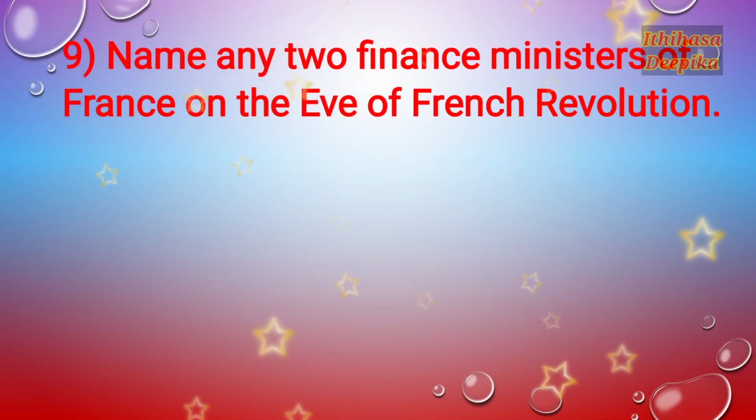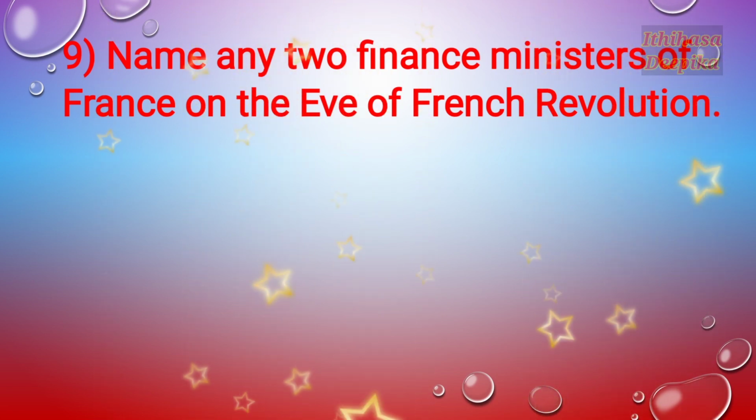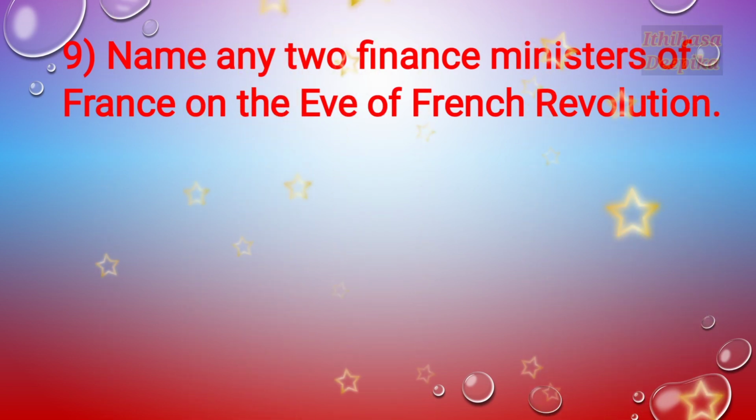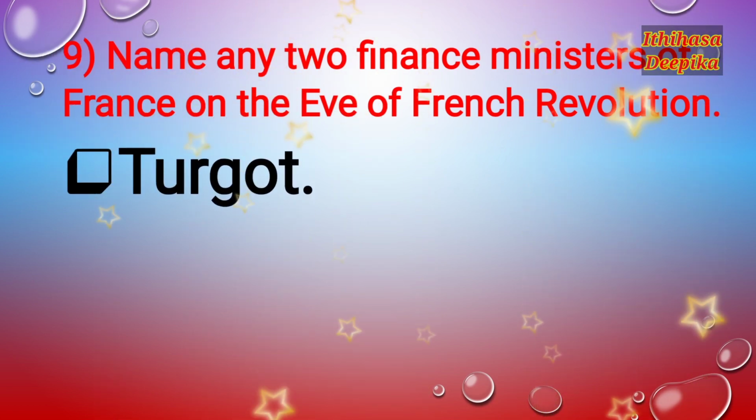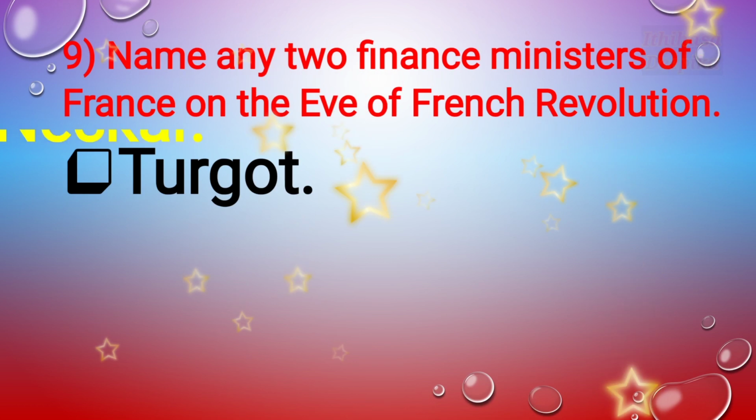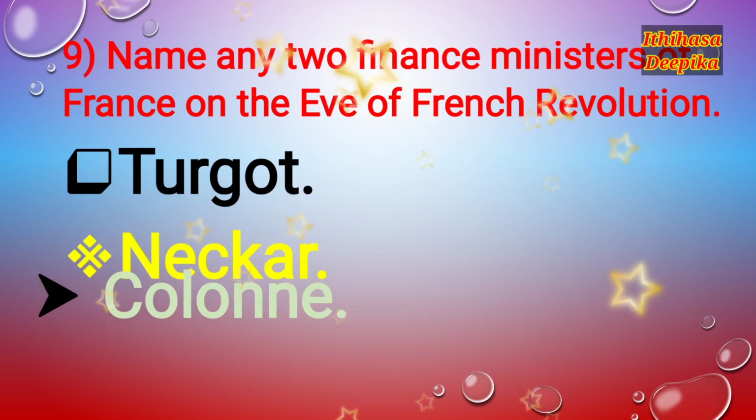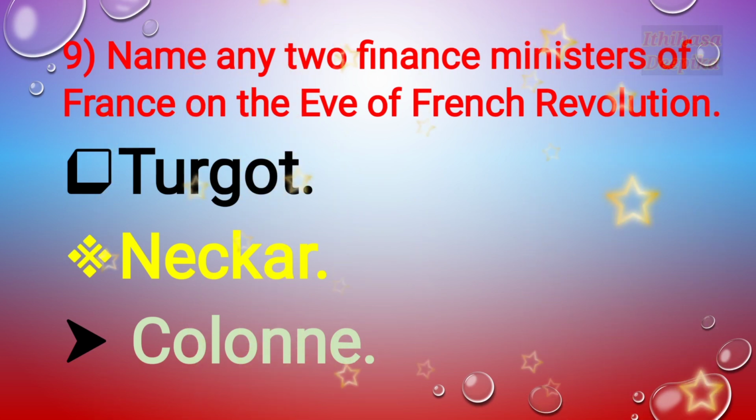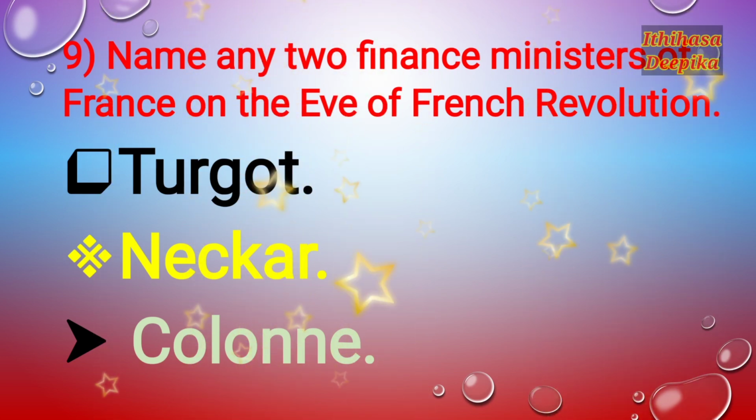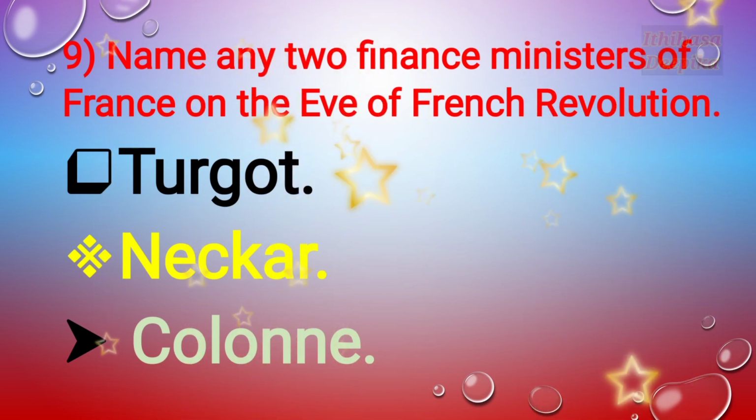9th one. Name any two finance ministers of France on the eve of the French Revolution. First one, Turgot, Necker, and Calonne. Turgot, Necker, Calonne are the important finance ministers of France on the eve of the French Revolution. Write any two among these.